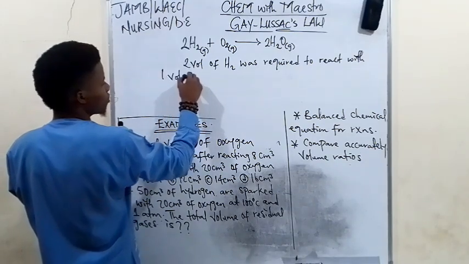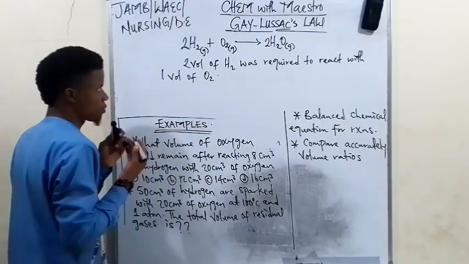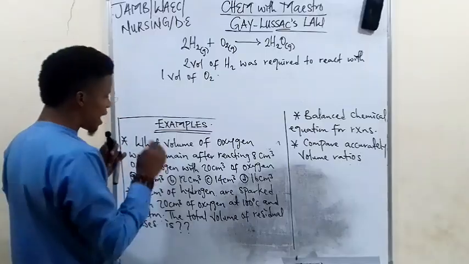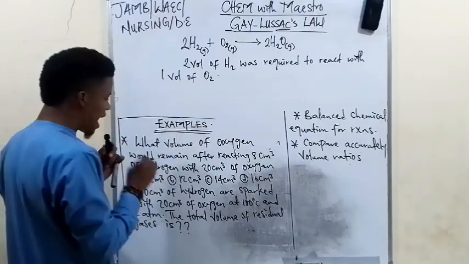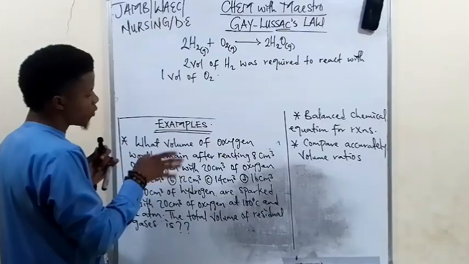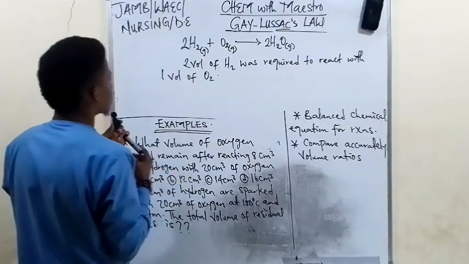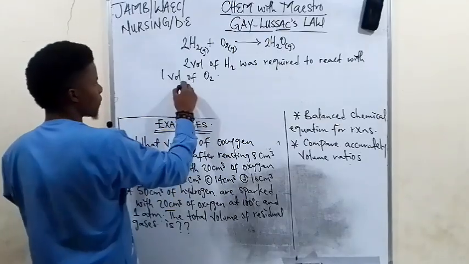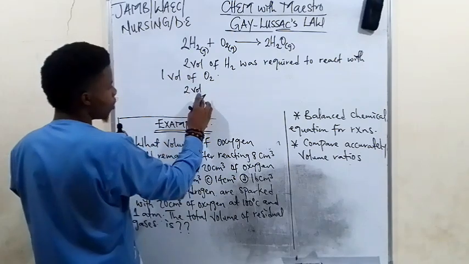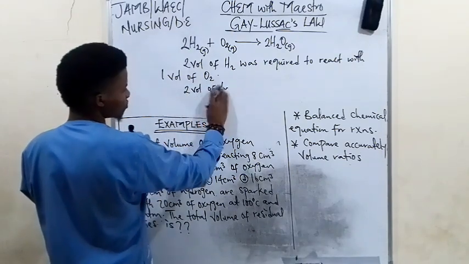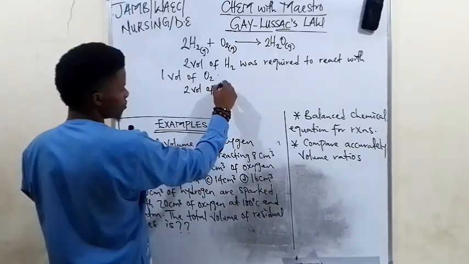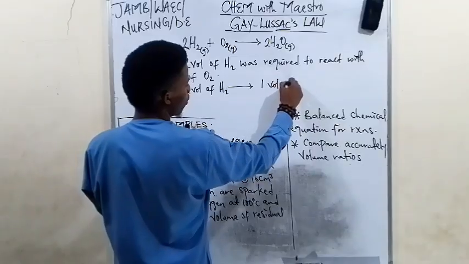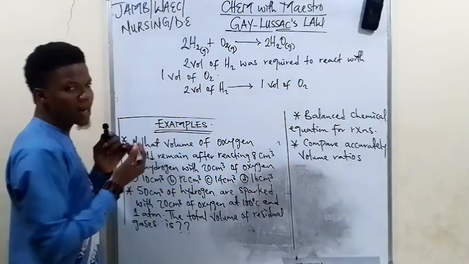Okay, you can just say 1 volume of oxygen. So now the question is, what volume of oxygen would remain after reacting 8 centimeter cube of hydrogen with 20 centimeter cube of oxygen? So we know that 2 volume, this is just a shortcut process, very easy and fast and sweet. 2 volume of H2 required 1 volume of O2 from the balanced chemical equation.